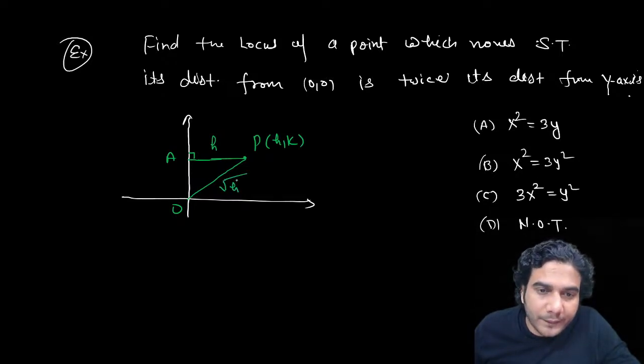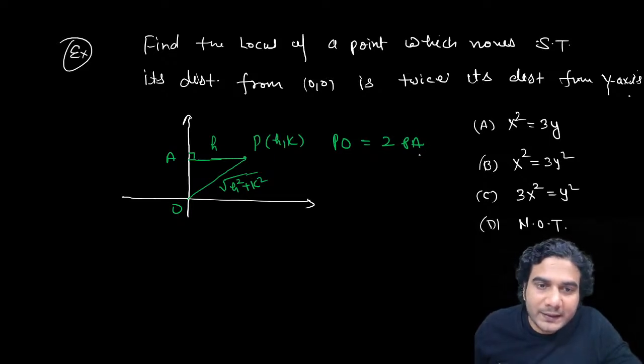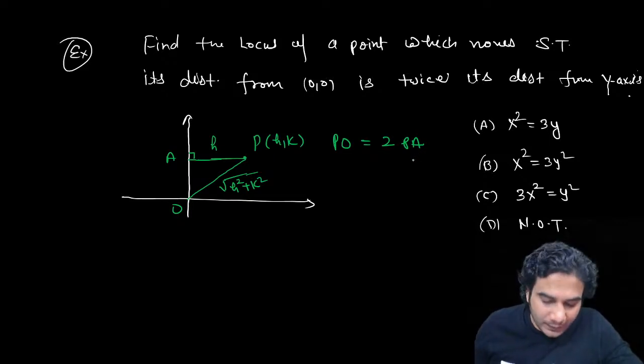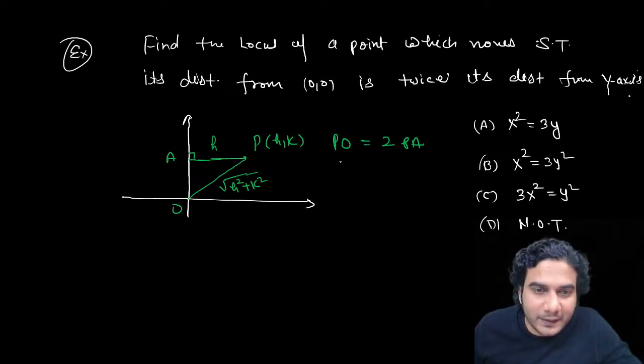And what is this distance PO? This is under root of h square plus k square. To write these distances, you don't need to assume any parameter. So now we'll apply PO is equal to twice of PA. This is given: distance of P from origin is twice the distance of P from y-axis. Yeah, C is the answer.